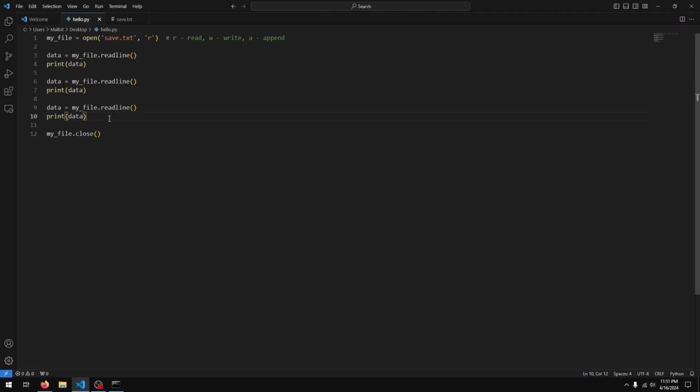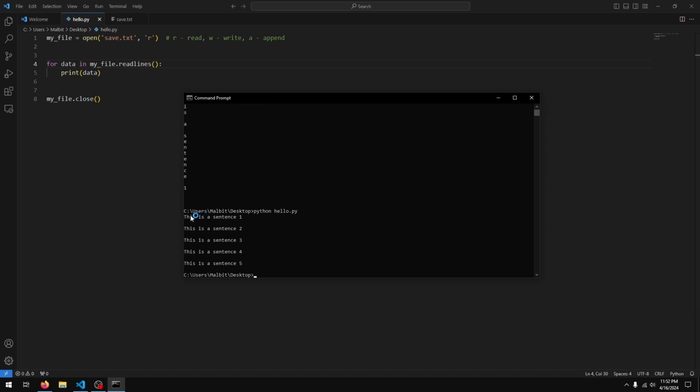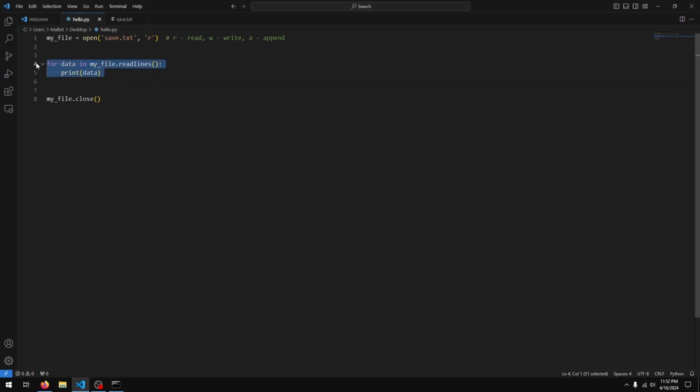What if we want to go through the entire file line by line? You can actually do this in a for loop. So you can say for data in myFile.readline, print data. So to actually go through the file line by line, we actually need to do readlines. And if I run this, we are going through each line at a time. So yep, that kind of simplifies the process of reading all the data in the file line by line.